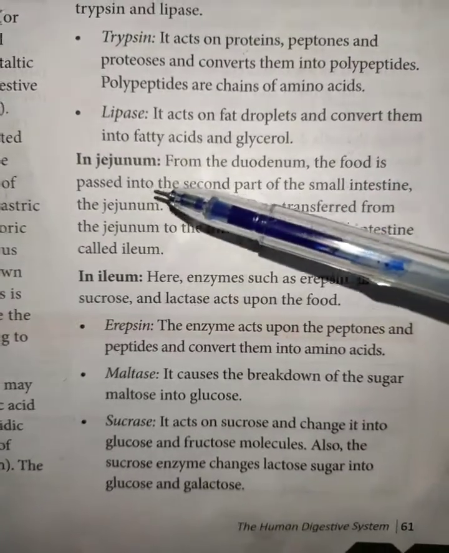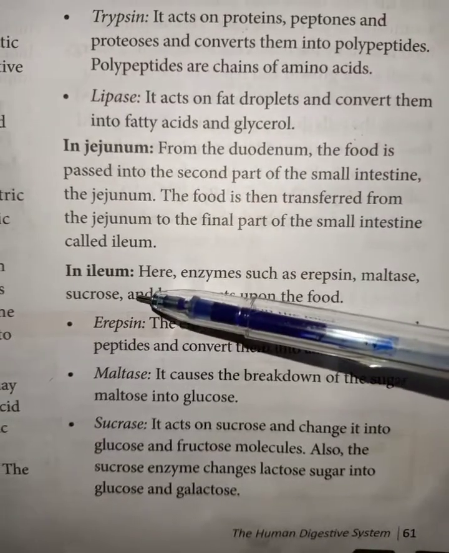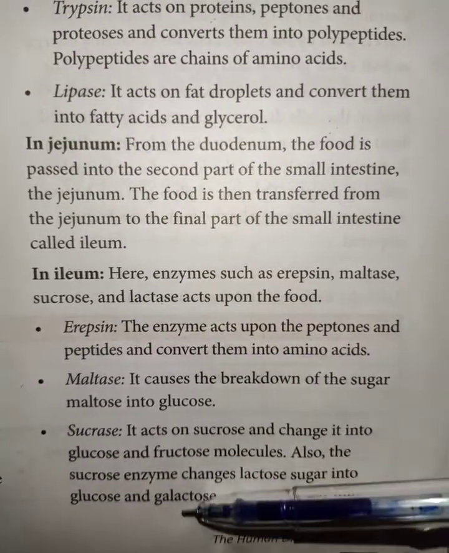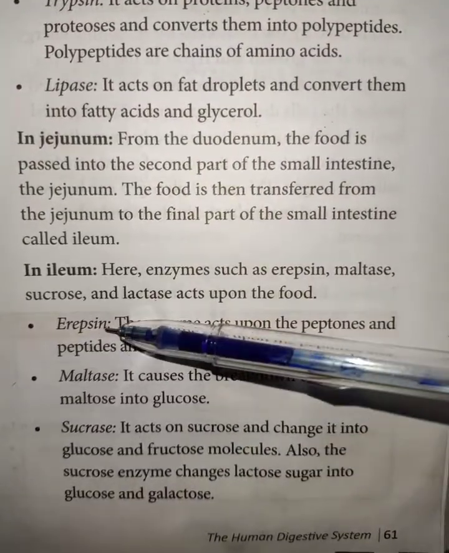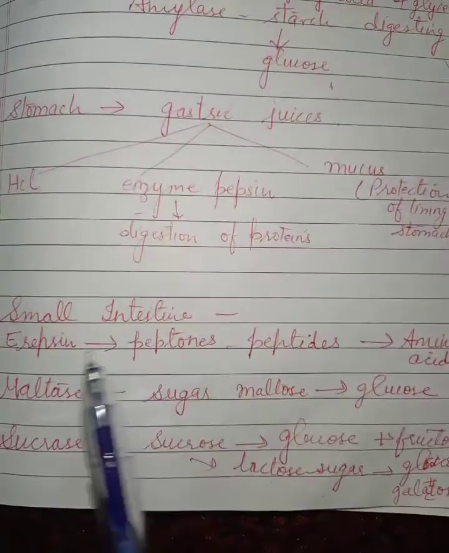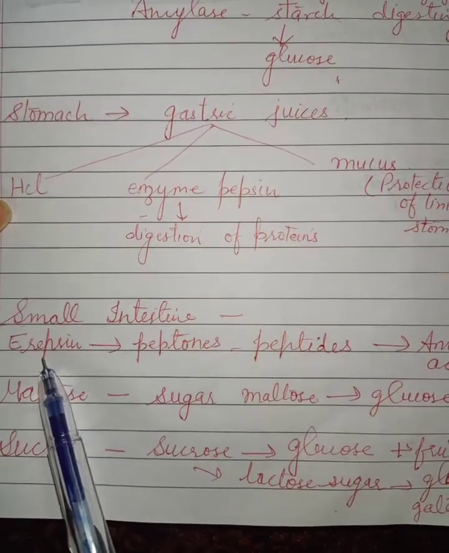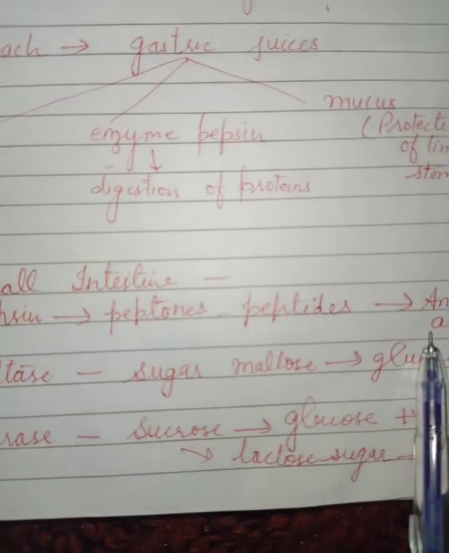Now the food goes into the next part, the jejunum, and from the jejunum the food goes into the ileum. All the digestion processes continue in the small intestine. This I have also explained. I will show you the previous lecture, where I explained which enzymes are present and what they do. As I have told you, you have to learn them.